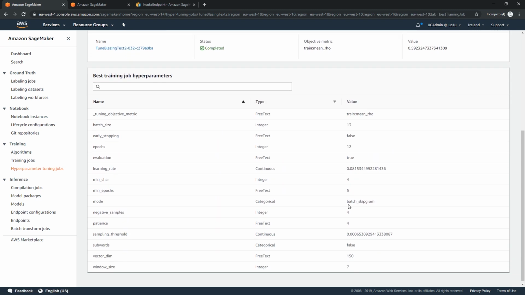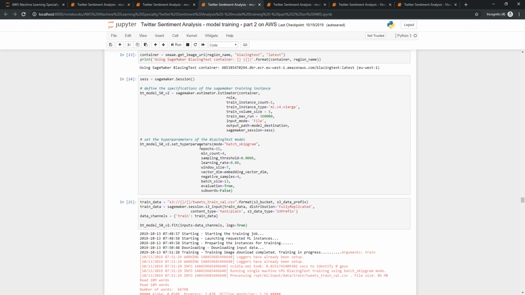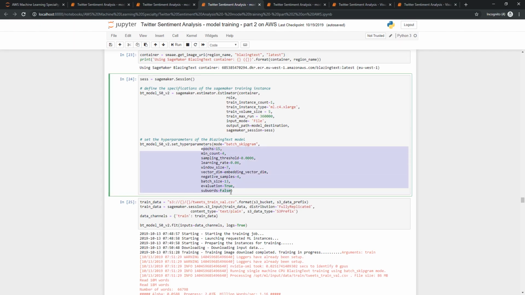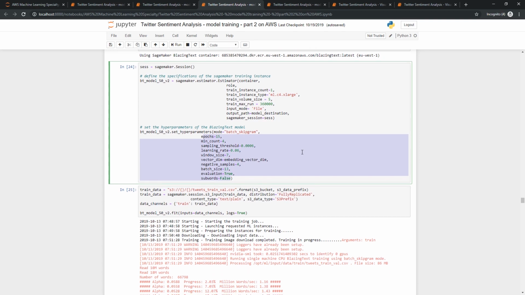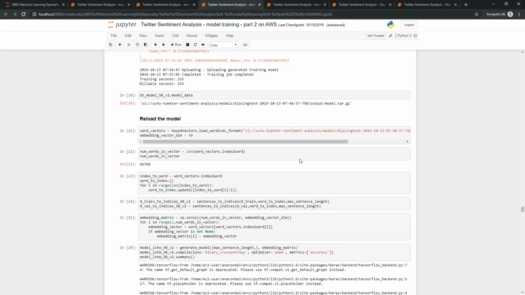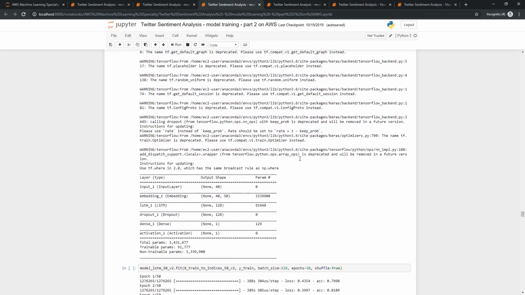The result is the one you can see here with the different values of the different hyperparameters. So then I use those new, optimized values to train a new version of the BlazingText and use that optimized